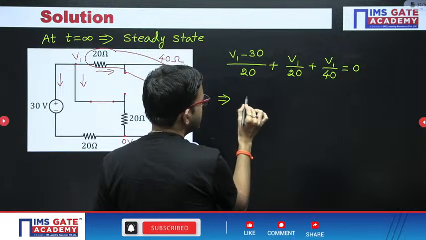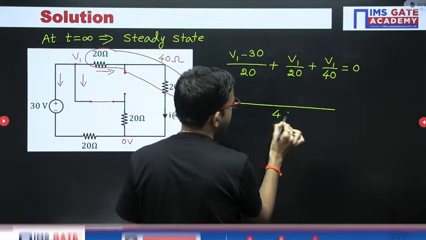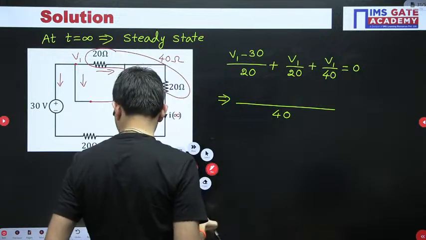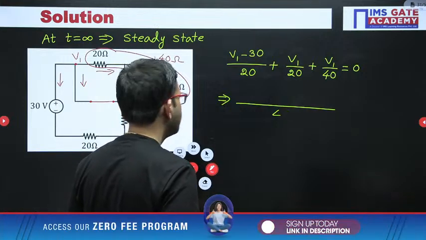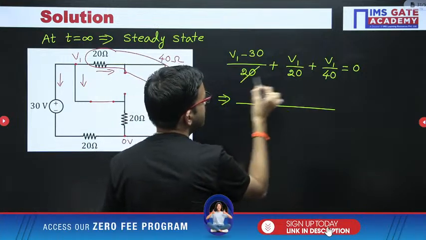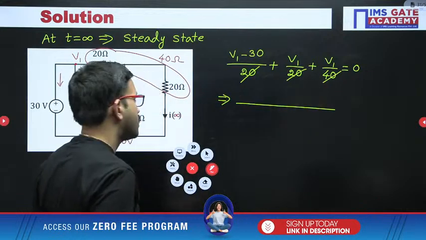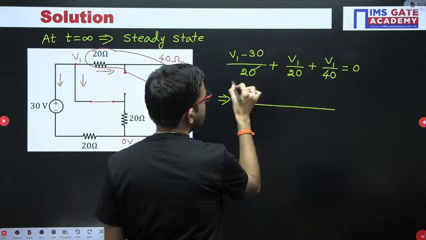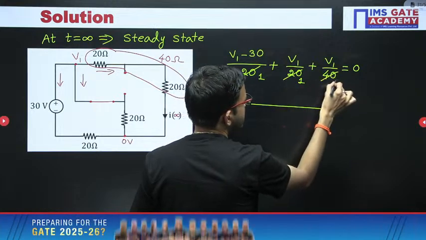V1 by 20 plus V1 by 20, or otherwise from the entire equation you can take the LCM as 40. Or before that, from a simple calculation point of view, you can take 10 common, or otherwise 20 common. Just by observation you can take 20 as common in the denominator. So 20 ones, and then here 22s.